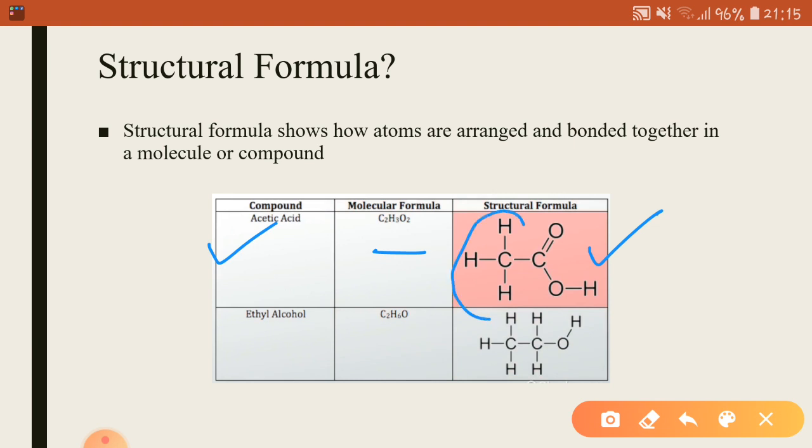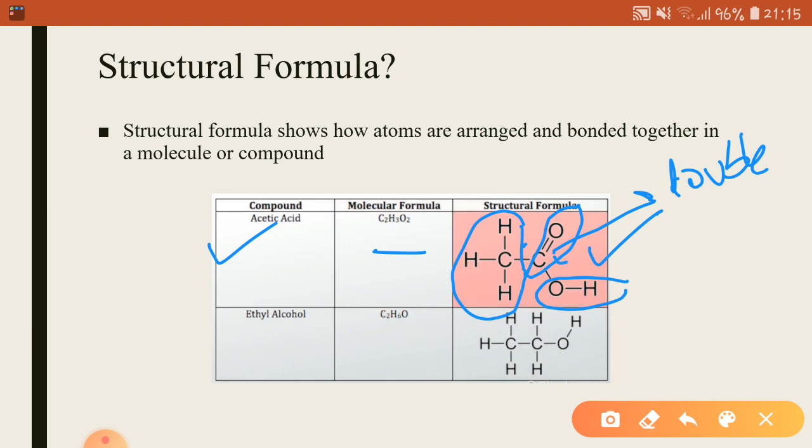There are three hydrogen atoms attached to this carbon atom. There is an oxygen atom attached to this carbon atom, and the bond between the carbon and oxygen atom is a double bond. Now, the oxygen atom is covalently bonded to a hydrogen atom as well as the carbon atom on the other side.